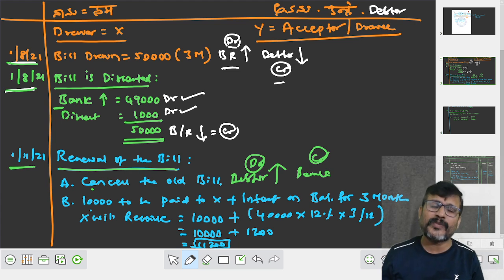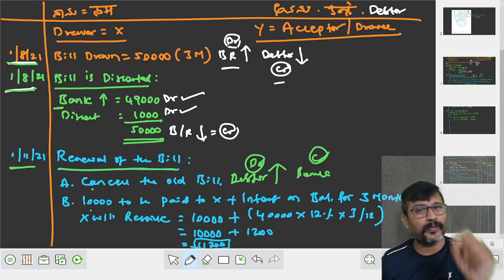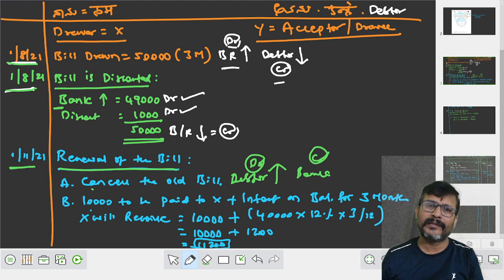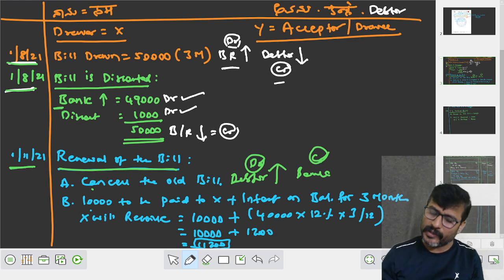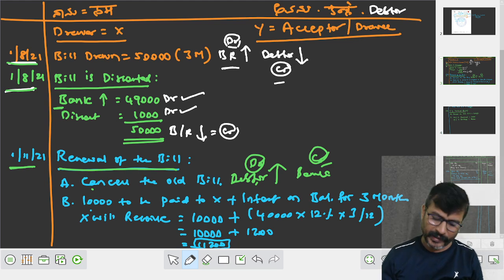Now the bill is with whom? The banker. When the bill is cancelled, it is the responsibility of X, that is the drawer, who has to pay money to the banker. Because the bill is discounted, bank is to be credited. Now the journal entry will be debtor's account debit to bank account. Who is debtor? Debtor is Y. When did all this happen? It happened on 1st November.